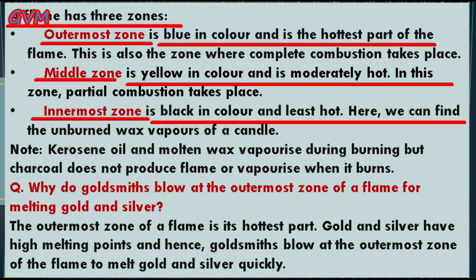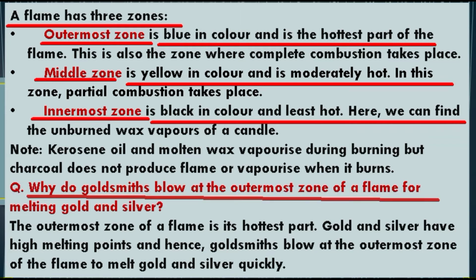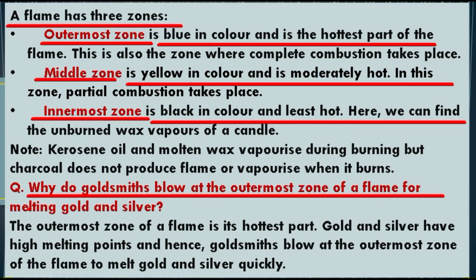Now students, here is an important thing for all of you to keep in mind, that kerosene oil and molten wax generally vaporize during burning, but charcoal doesn't produce a flame or vaporize when it burns. Now students, here is a question: why do goldsmiths blow at the outermost zone of a flame for melting gold and silver? Students, as we already discussed, the outermost zone of a flame is the hottest zone of a flame, and gold and silver have high melting points.